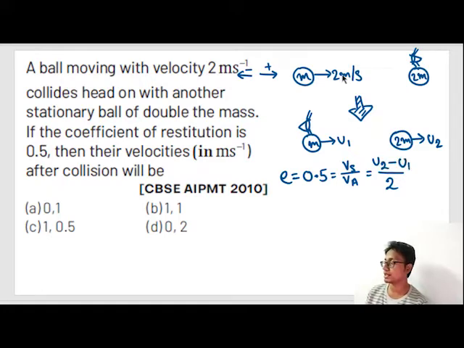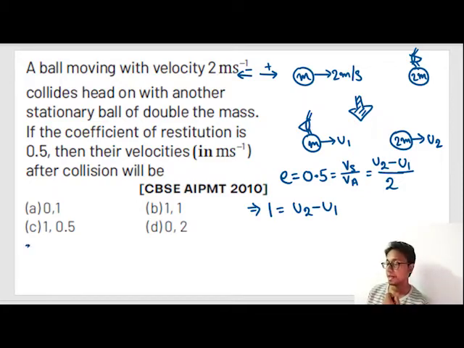u2 minus u1. Okay. So we know that 0.5 into 2, I send this 2 to the left hand side. 0.5 into 2 is nothing but 1. So 0.5 into 2 is equals to u2 minus u1. And problem is I still don't know the value of u2 and u1. How do I find it out? Acha, I know something. Conservation of momentum. Momentum will also be conserved, no?